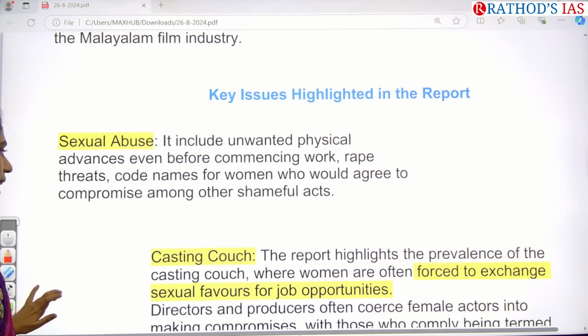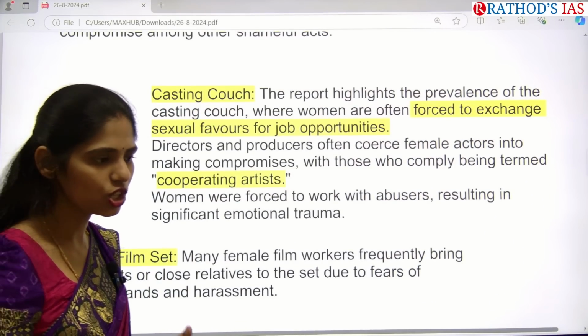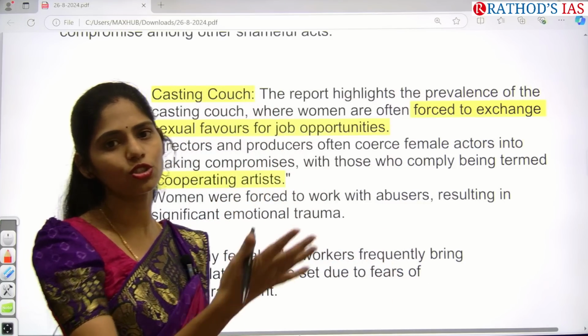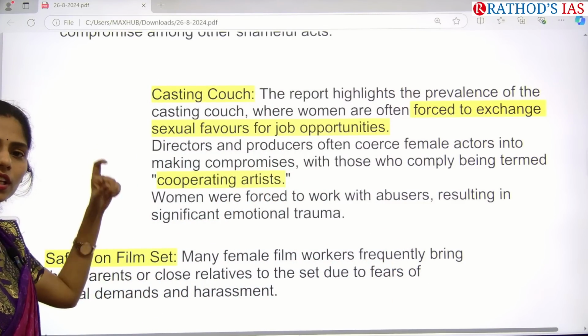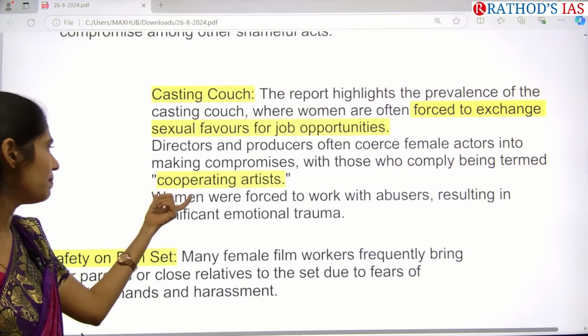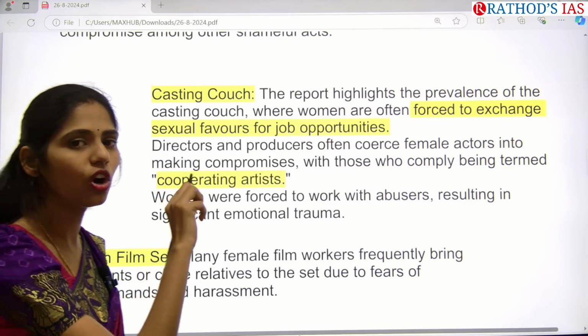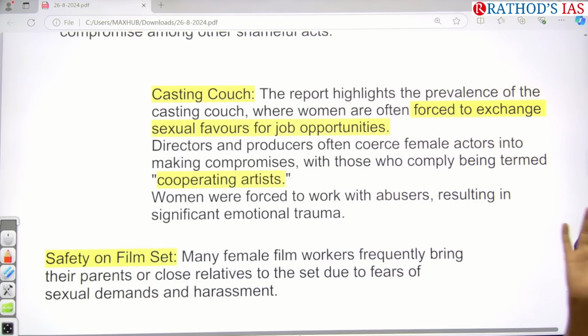And there is also casting couch. That means nothing but, if you want to get good job opportunities in this film industry, yes, you have to give some sexual favor for that so and so person. So whenever any person who is cooperating sexually, that person is called a cooperating artist. And even you will be getting question on this cooperative artist seen recently in news. What is the meaning of that cooperative artist also?